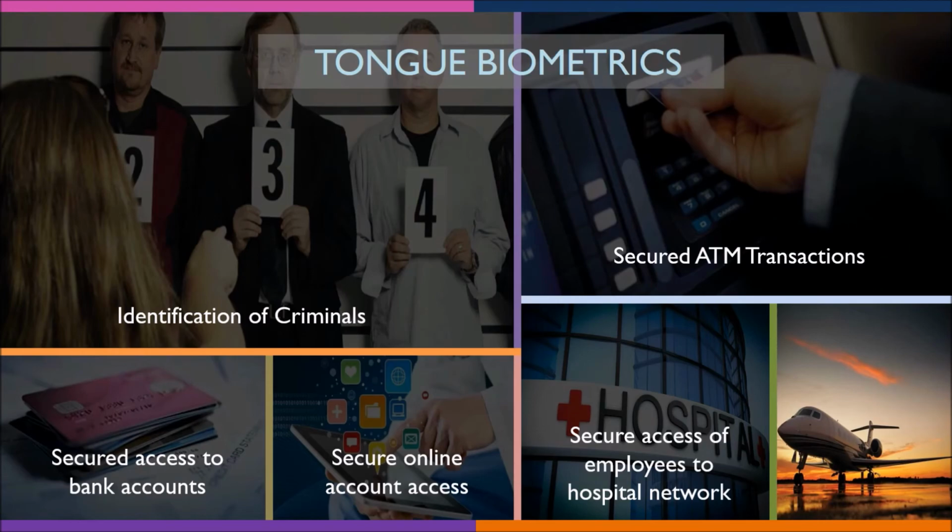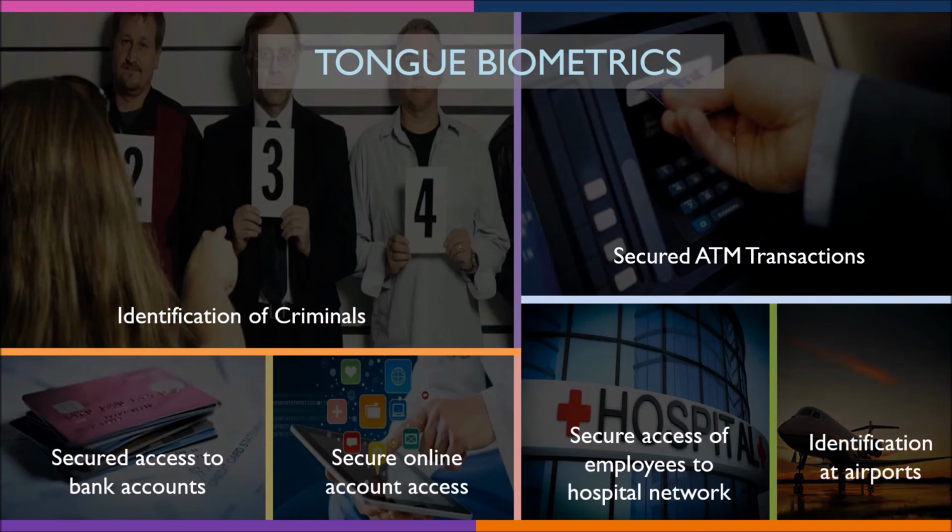The biometrics are used to control a secure access of the employees to the hospital network, primarily in order to protect the patient information. TRSA can help airports to use biometrics to control the physical access of employees to secure areas. The use of TRSA can prevent the emission of multiple passports for the same person and also facilitate the identification at the airports and borders.